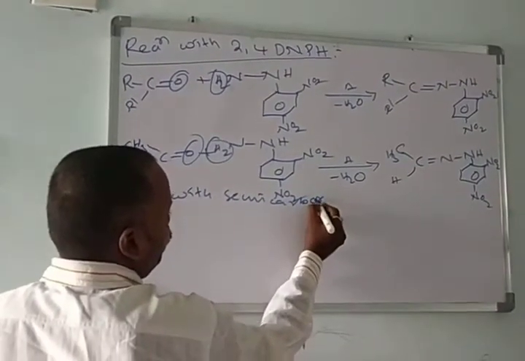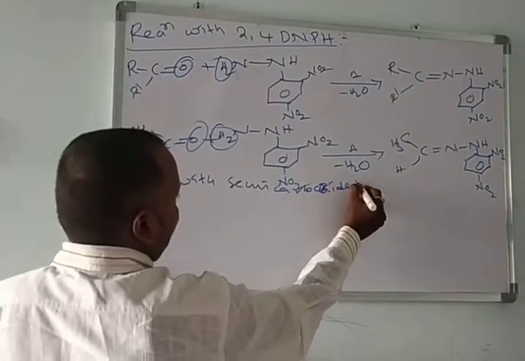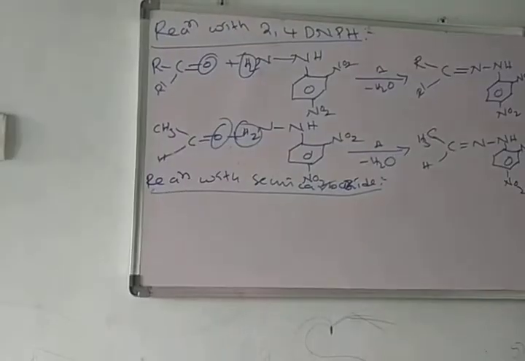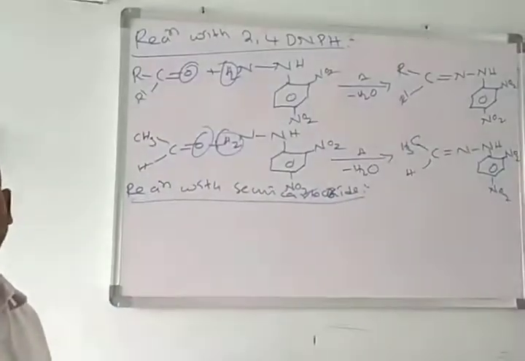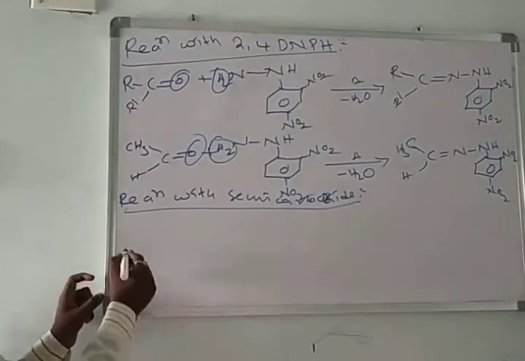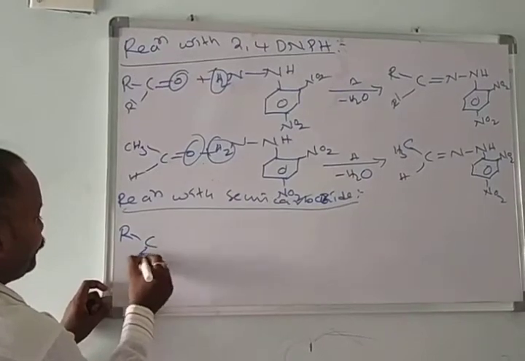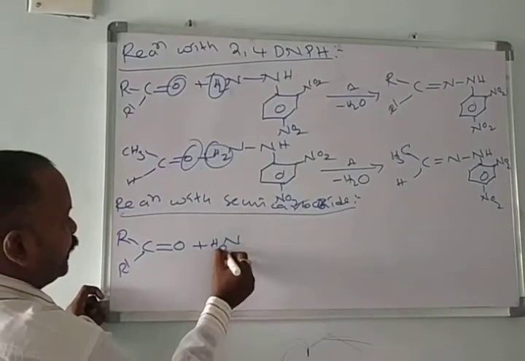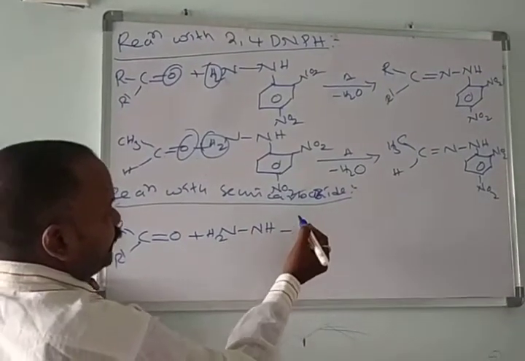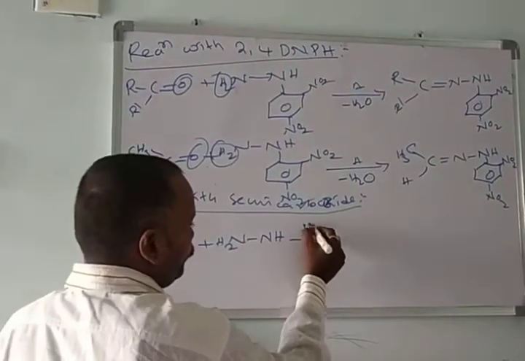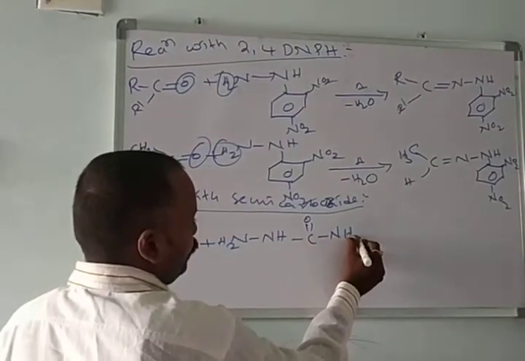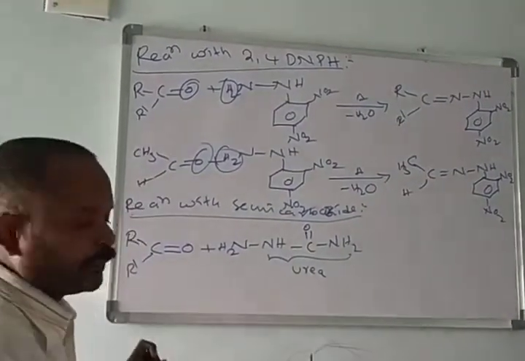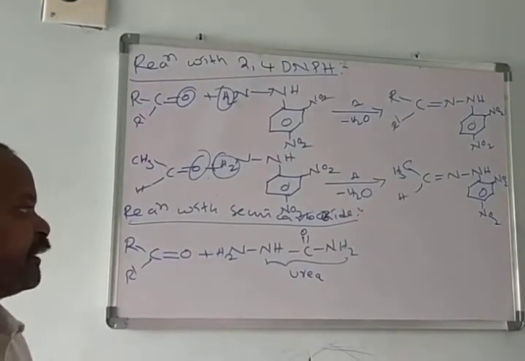Then, in continuation, we will see the last reaction of the derivatives of ammonia: reaction with semicarbazide. Here also, an aldehyde or ketone undergoes addition with semicarbazide to form semicarbazones. Here I am taking only one reaction, R, R dash, double bond O. This is semicarbazide. It is an amine derivative of urea, with the urea part here. We call the amine derivative of urea semicarbazide.